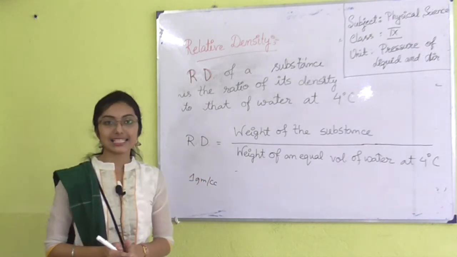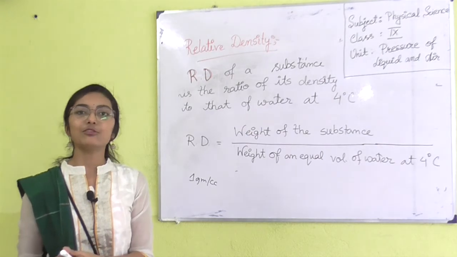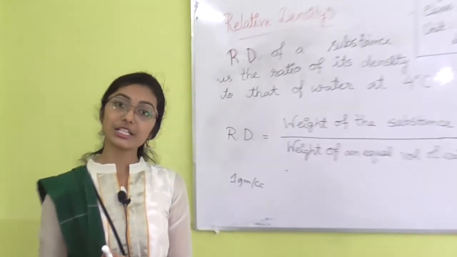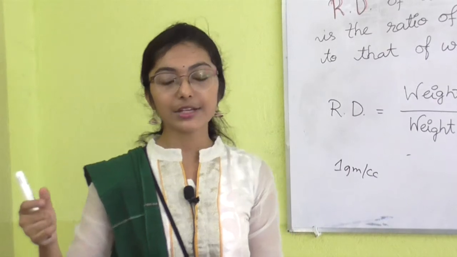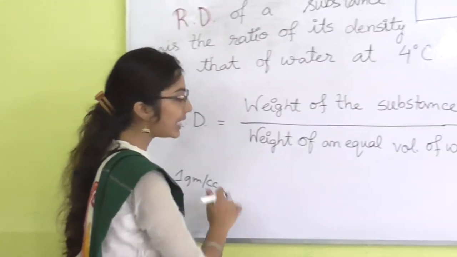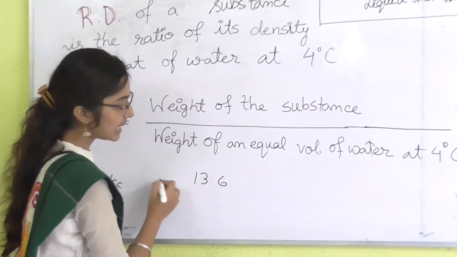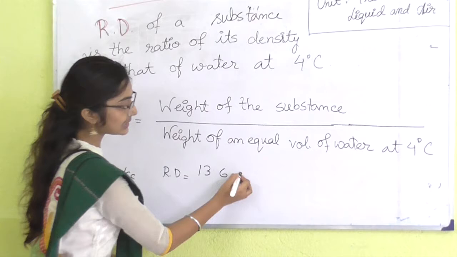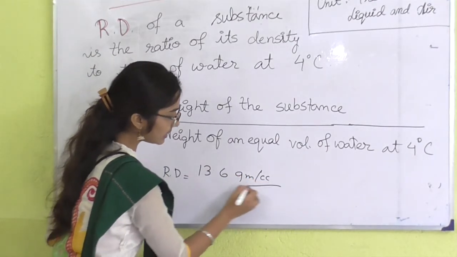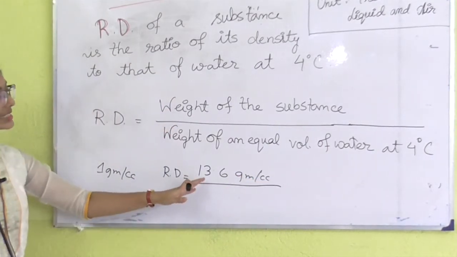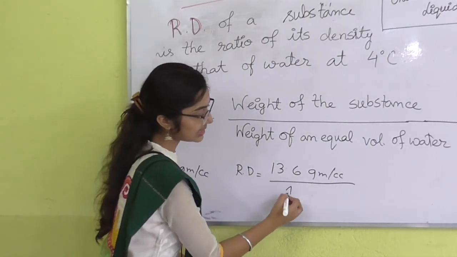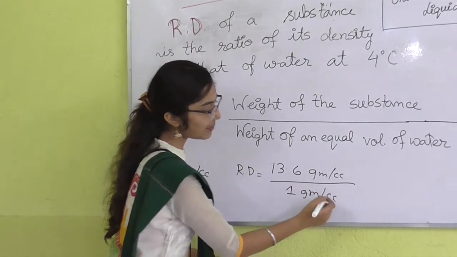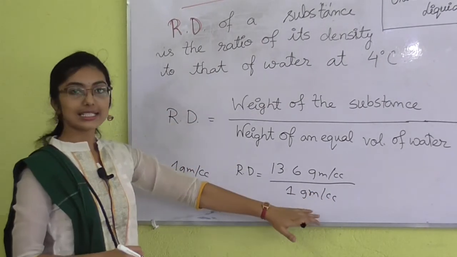So suppose I am saying that RD of mercury is 13.6. What does it mean? I am comparing the density of mercury, which is 13.6 gram per cc, with the same volume, 1 cc, of water, whose density is 1 gram per cc at 4 degrees Celsius.